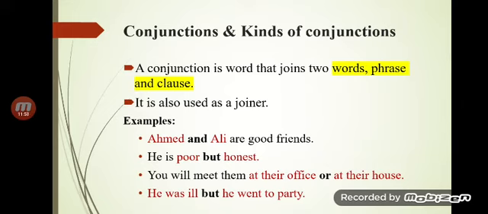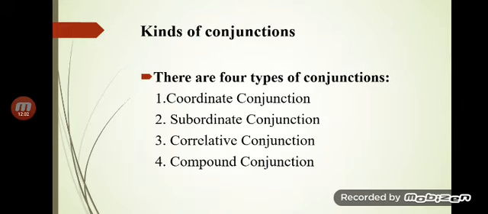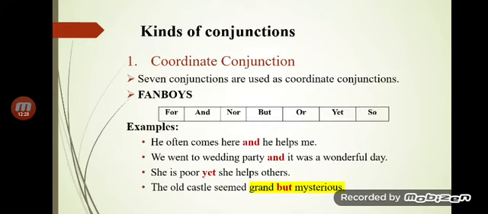Then, he was ill but he went to the party. Here it is just joining two clauses. So is it clear now what the function of a conjunction is? Now let's come to the different types of conjunction that may be used. The very first is the coordinate conjunction. The second one is the subordinate conjunction. The third is the correlative conjunction, and then the compound conjunction. Let's read them one by one.